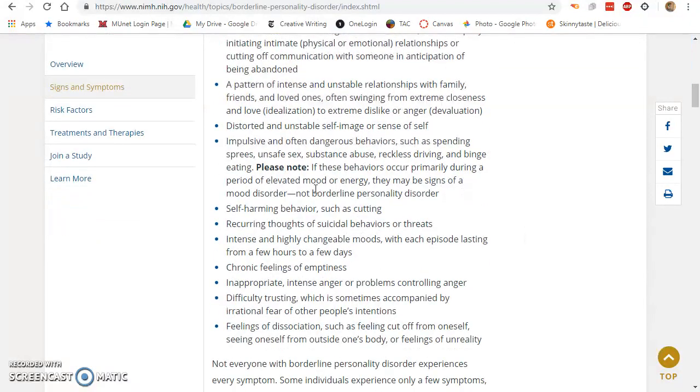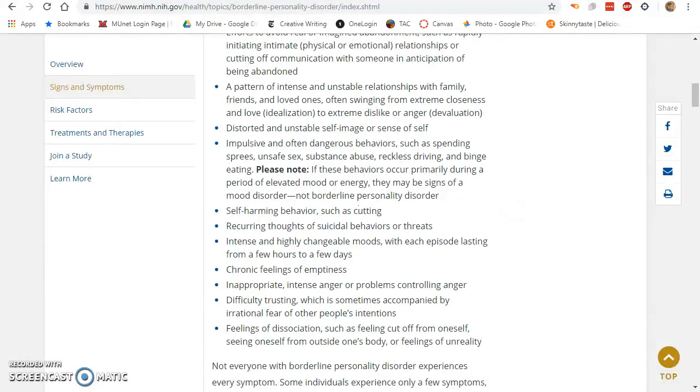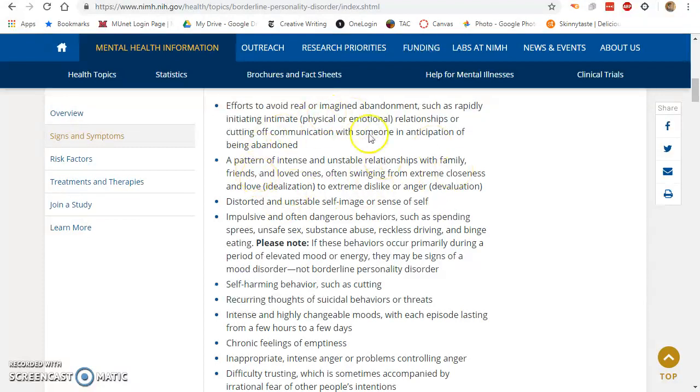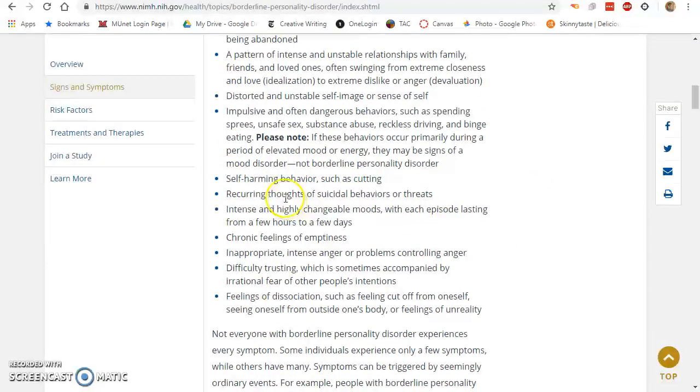Distorted and unstable self-image, that makes perfect sense for Blanche because she's constantly hiding from the light. She doesn't want to be seen. She doesn't want people to see her for who she really is or see her for how old she is. So again, that goes on another note card. Now, self-harming behavior, we don't really see that with Blanche. I can argue the promiscuity, the sleeping with different men, is harming, but I think that is better here, when she is creating relationships that aren't healthy. I think that's this one. I'm going to skip this. There's going to be no note card for this one. It's not going to be used in my essay.